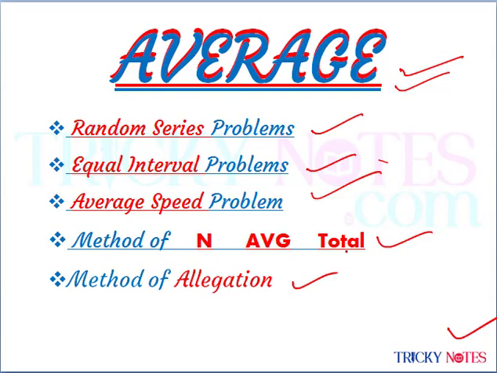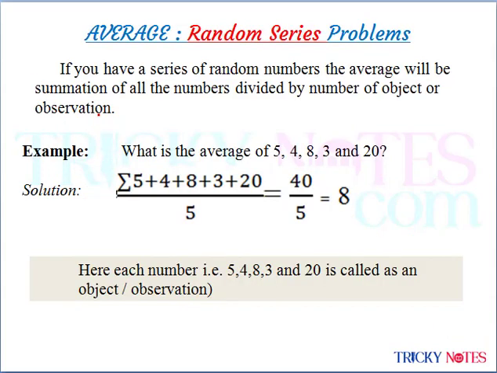So let's talk about the first category, that is random series. In random series, you have a series of random numbers. This is basically the definition of average. If you have a series of random numbers, the average will be the summation of all the numbers divided by the number of objects or observations.